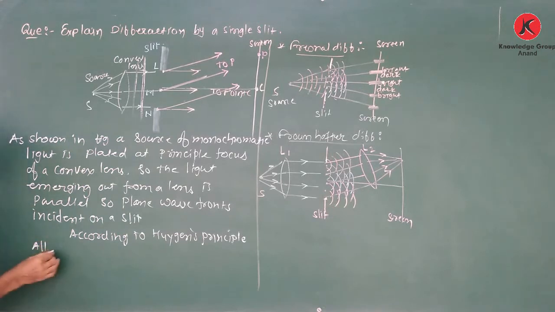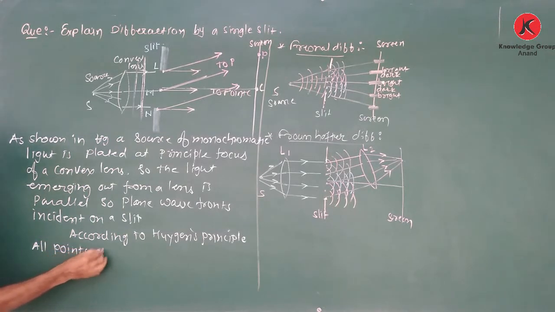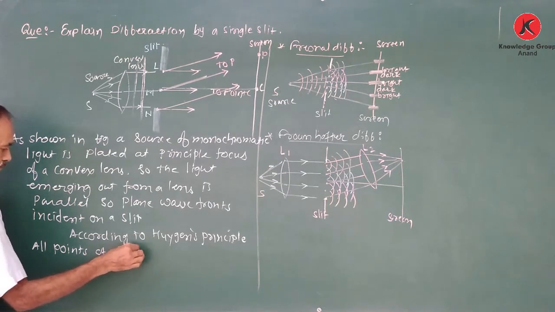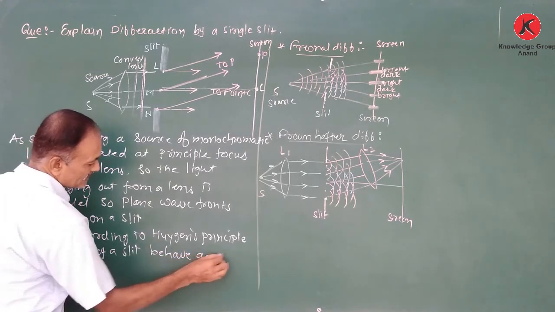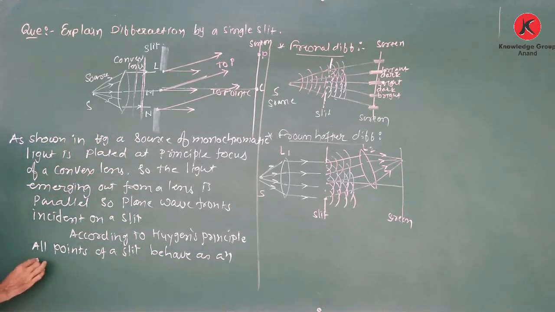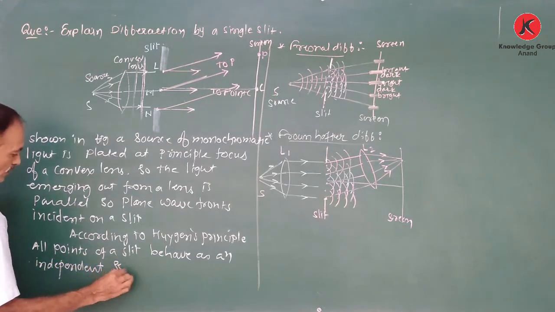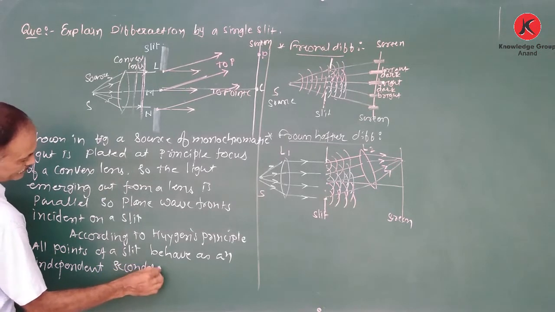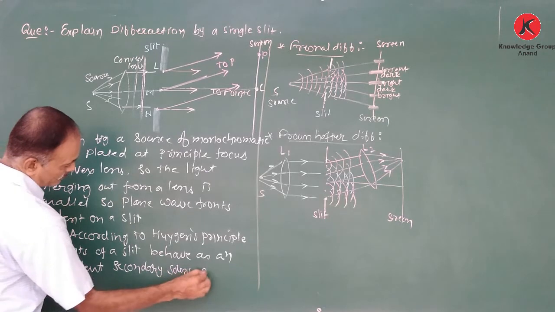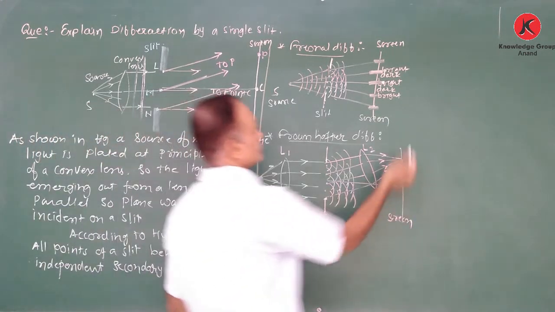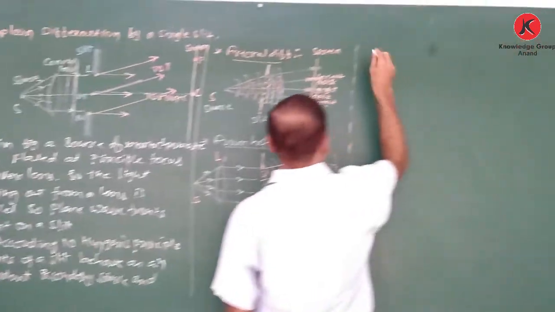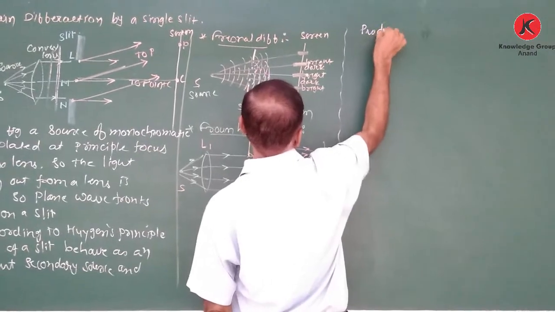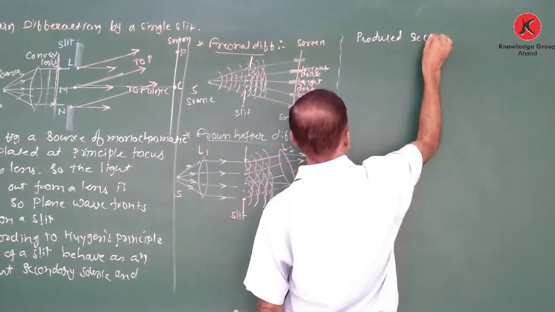According to the Huygens principle, all points of a slit behave as independent secondary sources and produce secondary spherical waves.